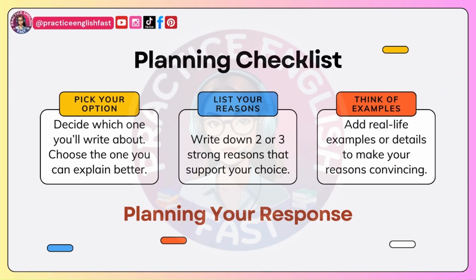Before you start writing, take 2 to 3 minutes to plan. Trust me, planning makes everything easier. Here's how you can do it. Pick your option. Decide which one you'll write about. Choose the one you can explain better. List your reasons. Write down 2 or 3 strong reasons that support your choice. Think of examples. Add real-life examples or details to make your reasons convincing.